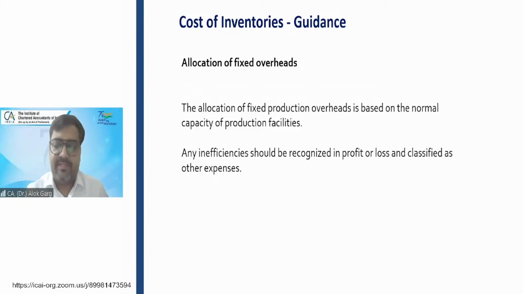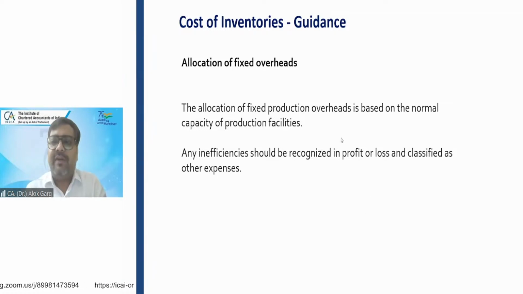Allocation of fixed overheads. How will fixed overheads be allocated? This is an important part, and sometimes students make errors in this kind of concept. Fixed cost is variable per unit, yes, maybe. You will get your answer when I explain this concept. So fixed cost is allocated on the basis of normal production capacity.